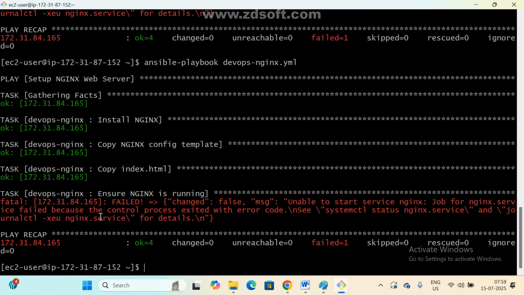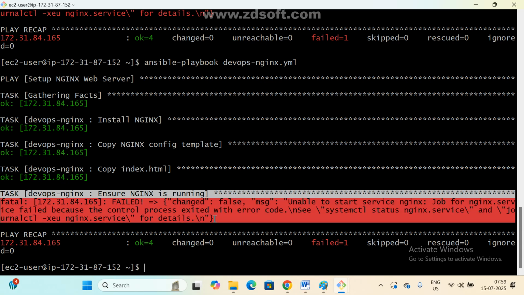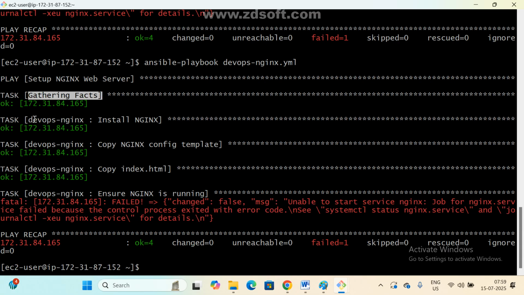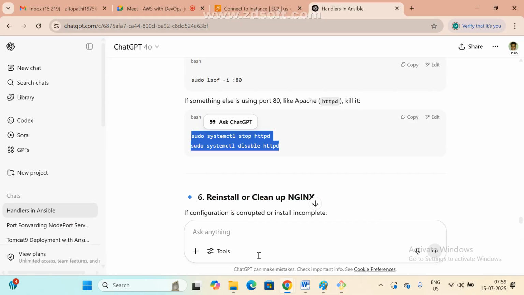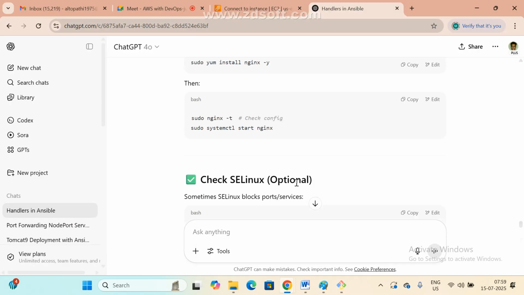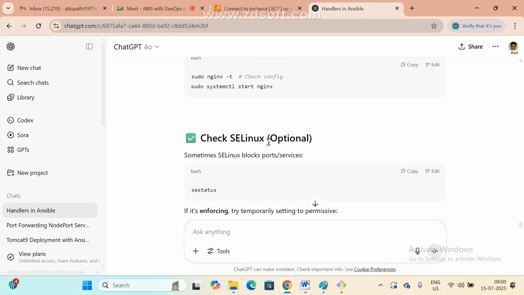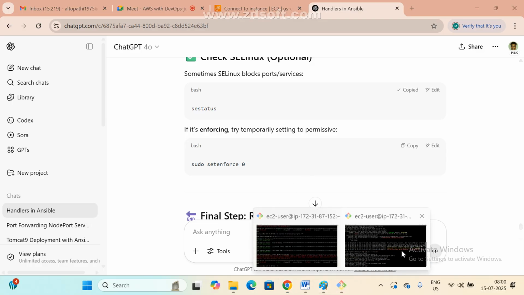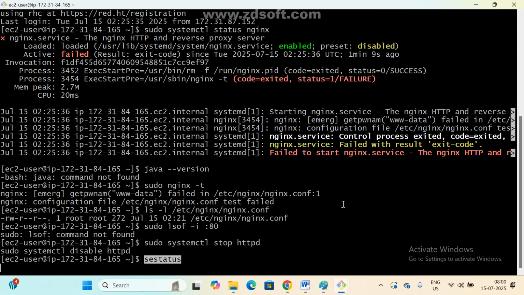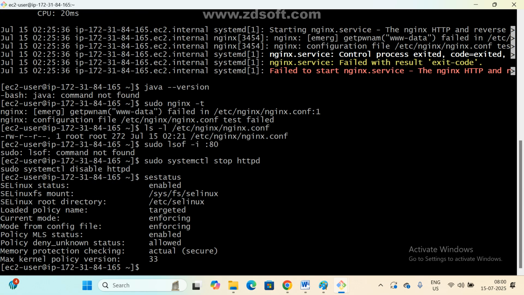Still unable to start. The remaining steps are done. See here, this is done, this is done, this is done. Copying the file is also done. Only it is unable to start the server. There is some issue. Manual we can try, but we'll try the script only. I don't want to reinstall. Configure, start, and check. Kernel test.